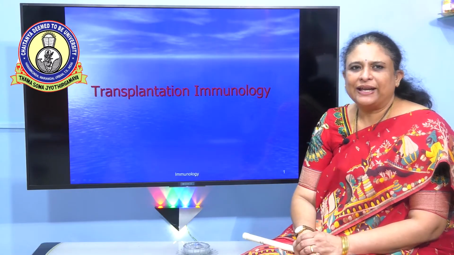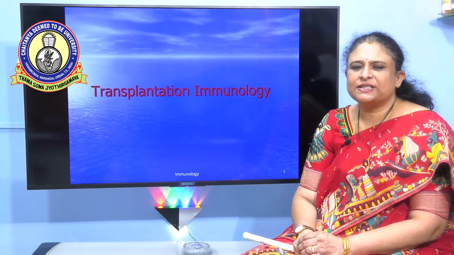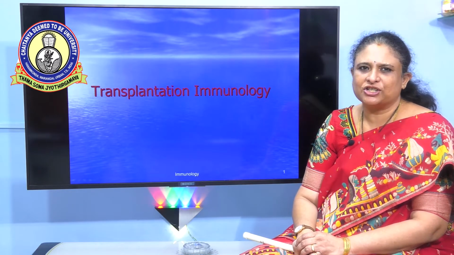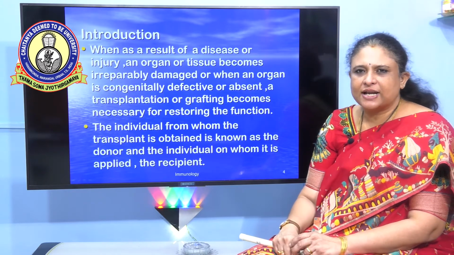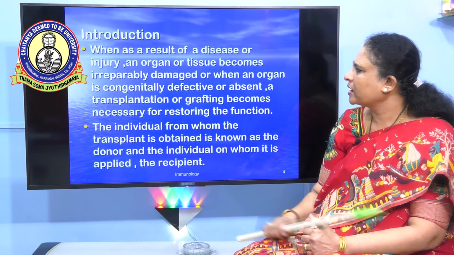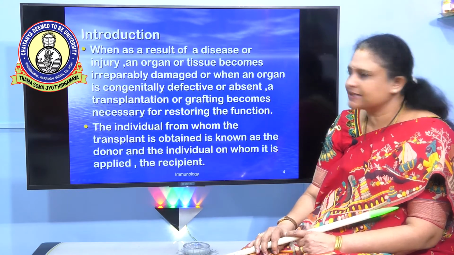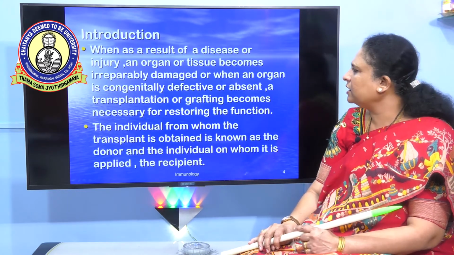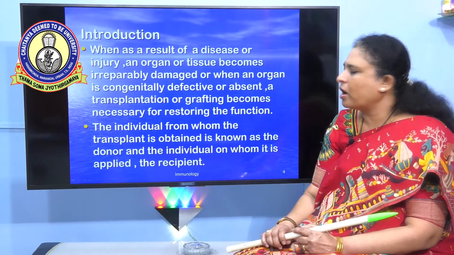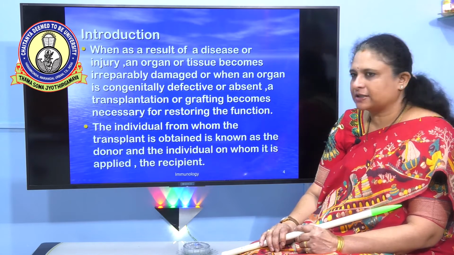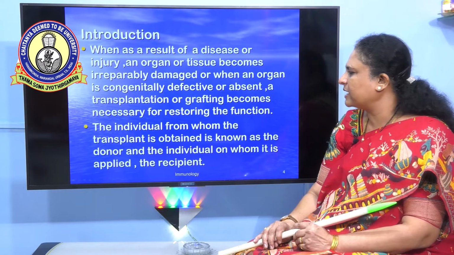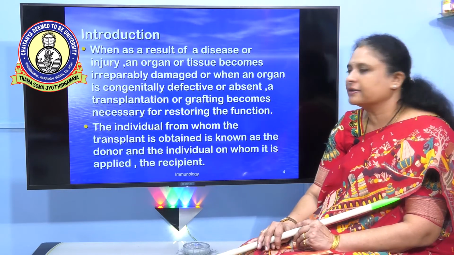Good morning everybody. Today we shall talk about one of the most important chapters in immunology, that is transplantation immunology. Now coming to this transplantation, how do we define transplantation? When as a result of a disease or injury, an organ or tissue becomes irreparably damaged, or when an organ is congenitally defective or absent, a transplantation or grafting becomes necessary for restoring the function.